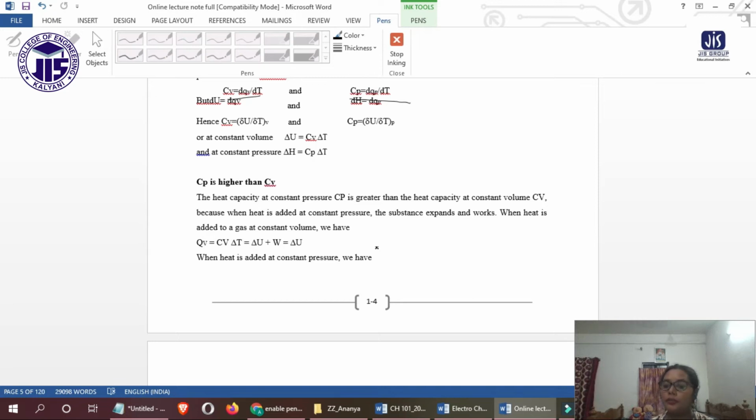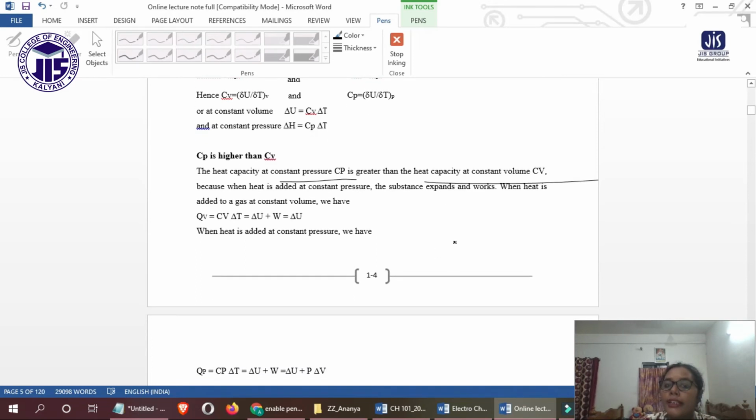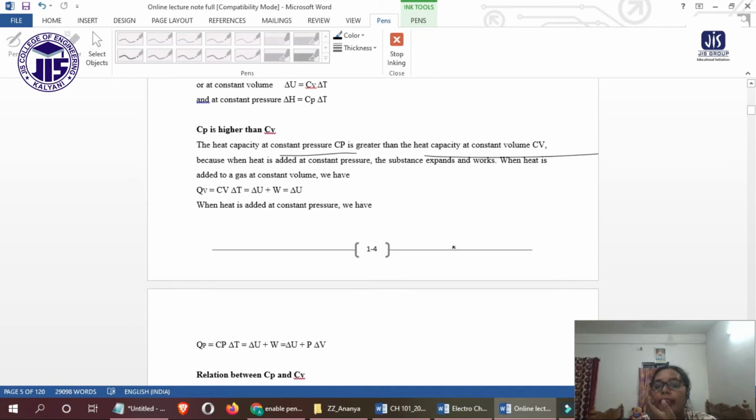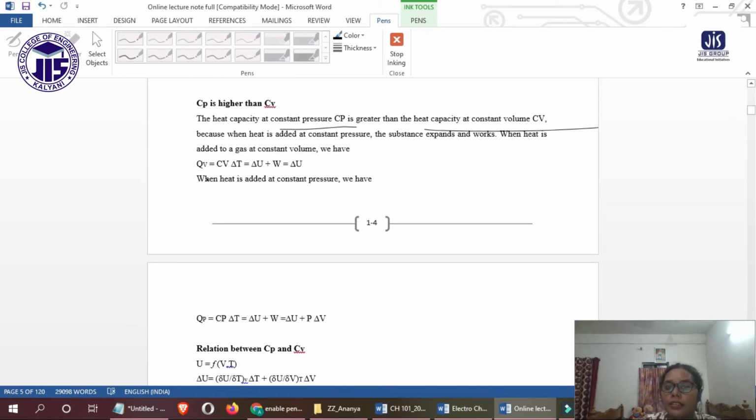So for this we have some derivation, that is, the heat capacity at constant pressure Cp is greater than Cv, because when heat is added at constant pressure the substance expands and does work. When heat is added to a gas at constant volume, we have Qv equals Cv del T, which equals delta E plus W. W is the work, and that is equal to delta E.